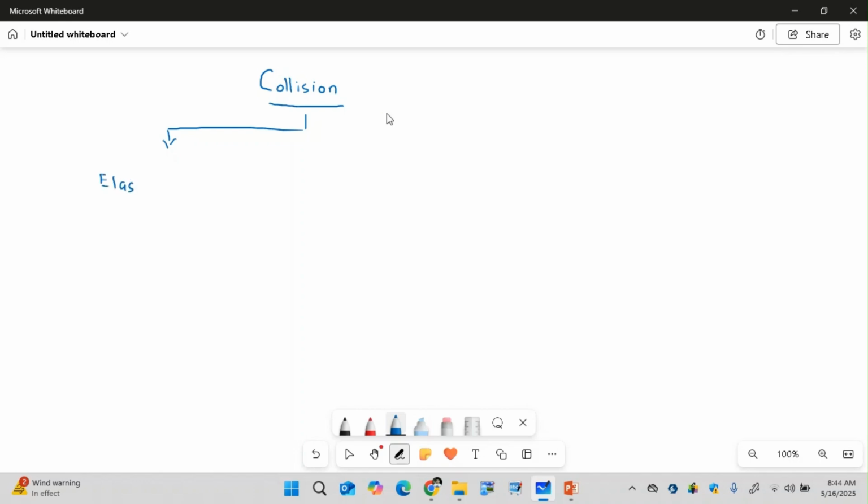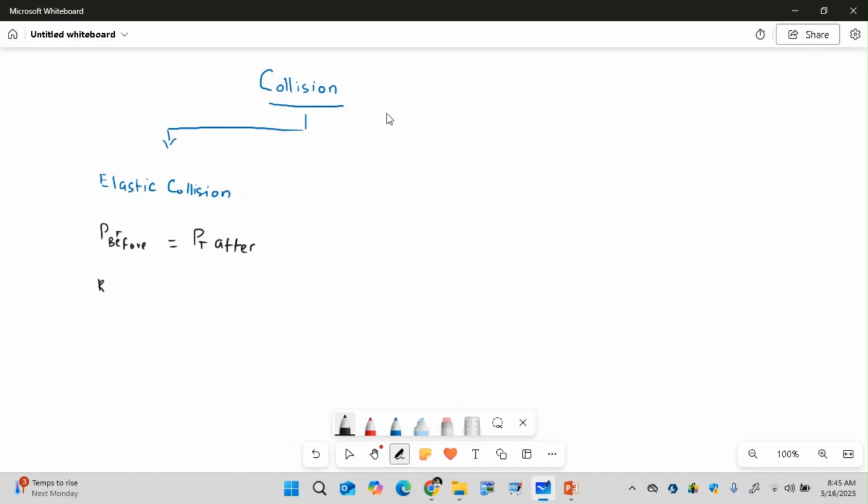elastic collision. First and foremost, I would like to mention that the word elastic here doesn't mean elastic as in stretchable. Here, elastic collision means a system in which the total momentum of the system before collision is equal to the total momentum after the collision. We say that the law of conservation of momentum holds here.